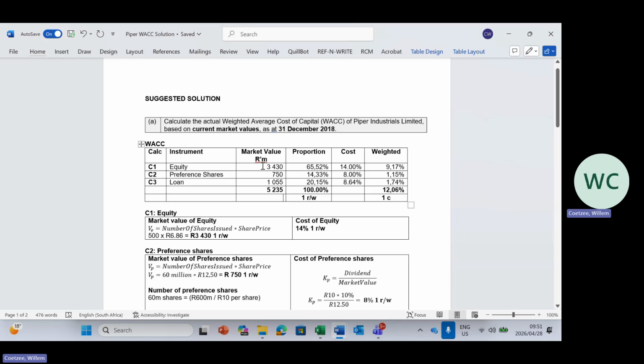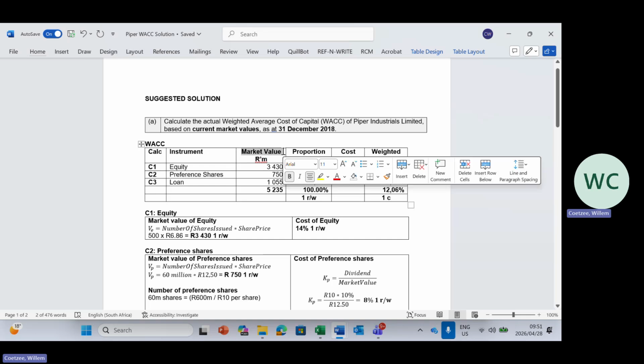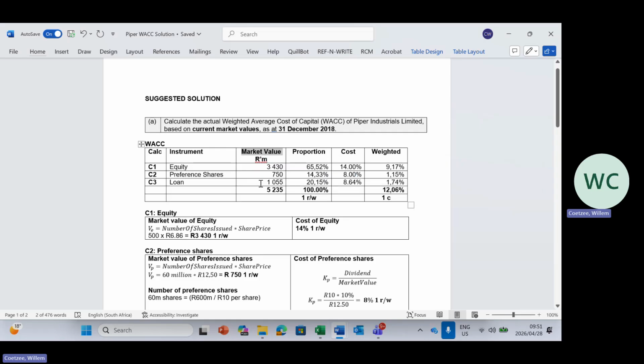Preference shares. Okay. Just be careful. Just remember what we're trying to calculate here. We're trying to calculate the market value. What is the market value of anything? It is discounting future cash flows at the market-related rate. Okay. So future cash flows need to be determined. In this case, it was pretty simple.